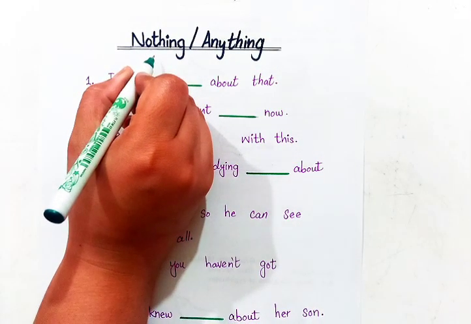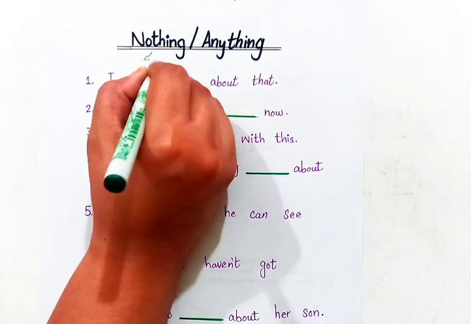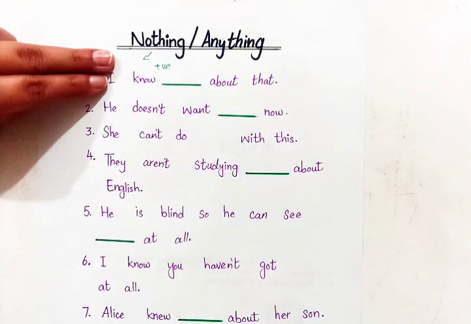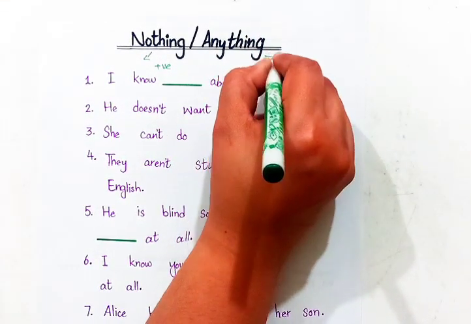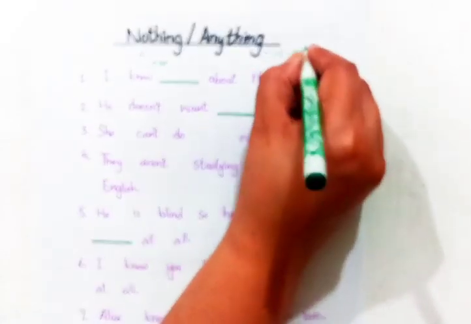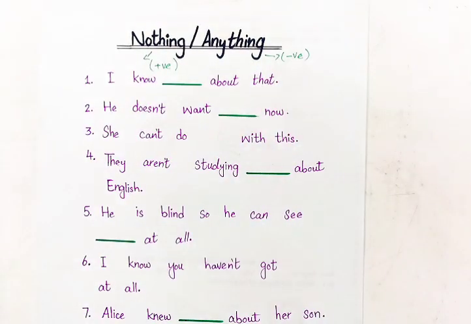The word nothing is positive. We use the word nothing in positive sentences, and the word anything is negative. We use the word anything in negative sentences.